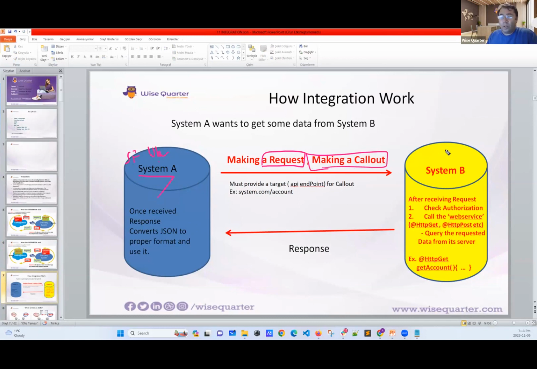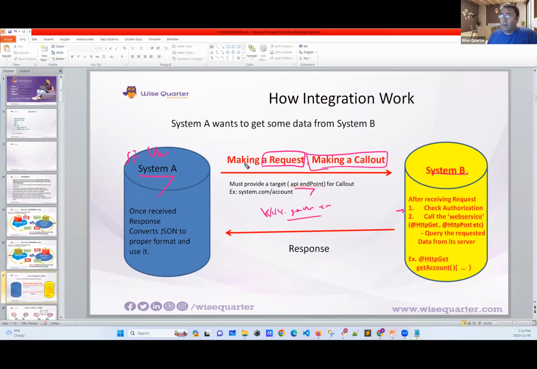But which website or which program system A wants to interact with, we have to create the endpoint, which means www, let's say googlemap.com. We have to provide the endpoint, and then we will reach system B.